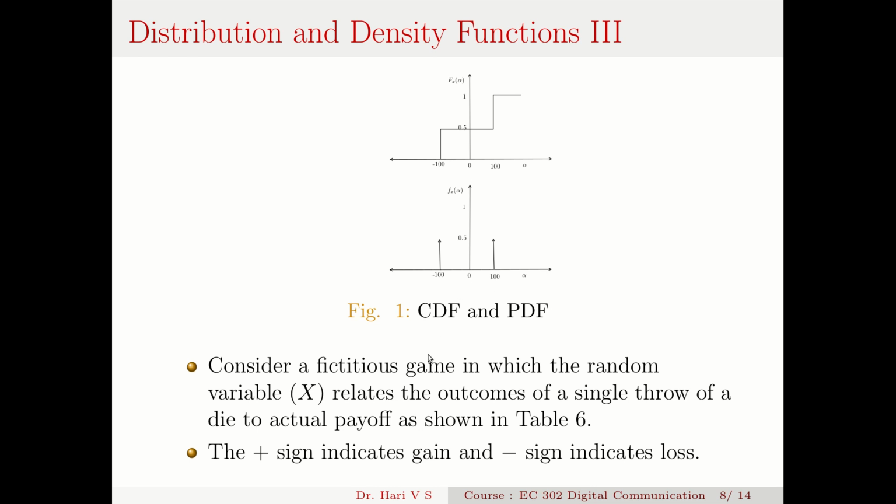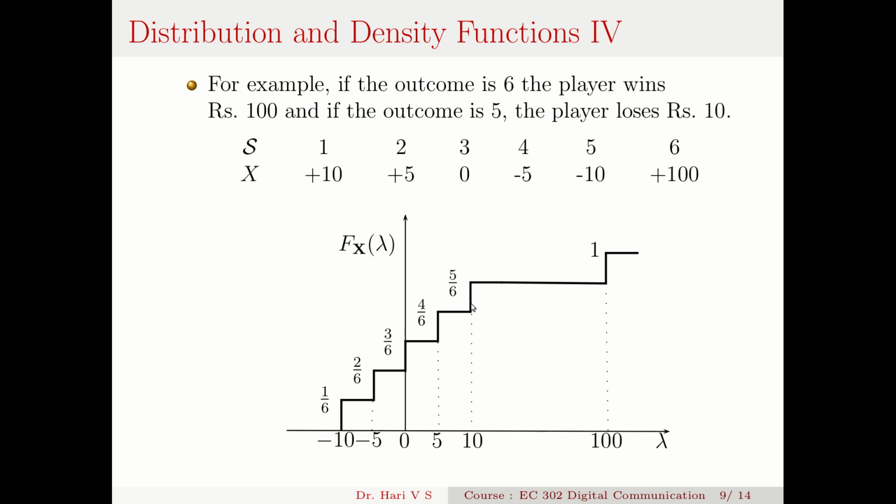Now let us consider another game in which the random variable relates to the outcome of a single throw of a six-faced die. This actual payoff, this random variable, is shown in this table. Here I have a toss of a die. If 1 comes, the player gets 10 rupees. If 2 comes, the player gets 5 rupees.